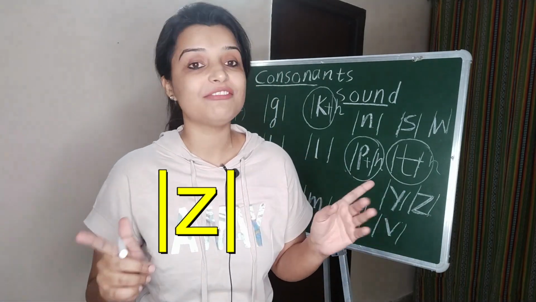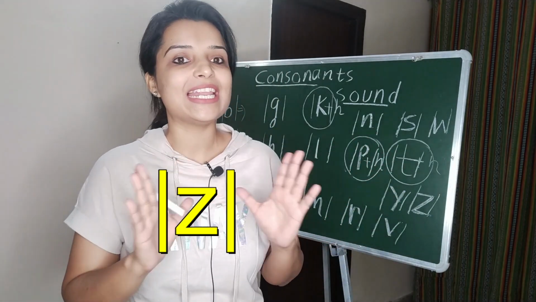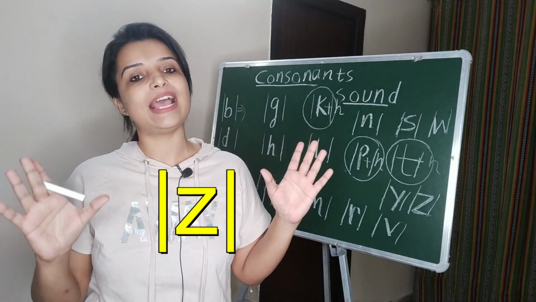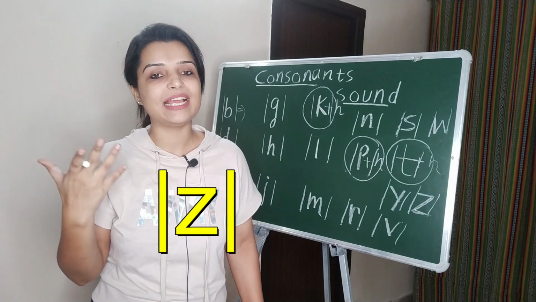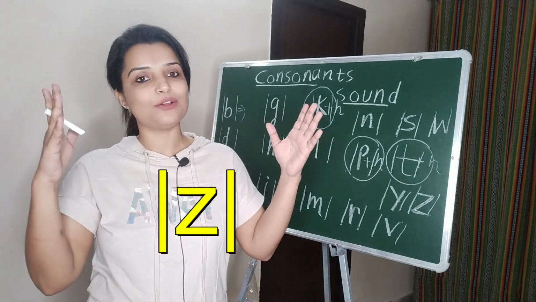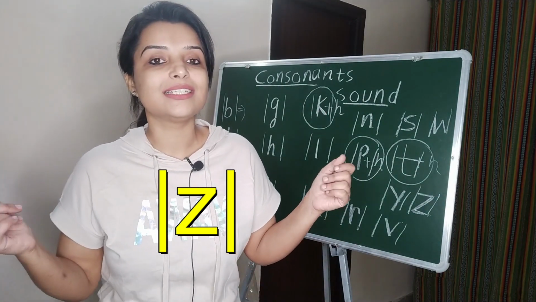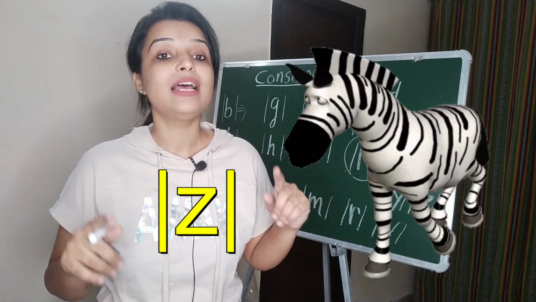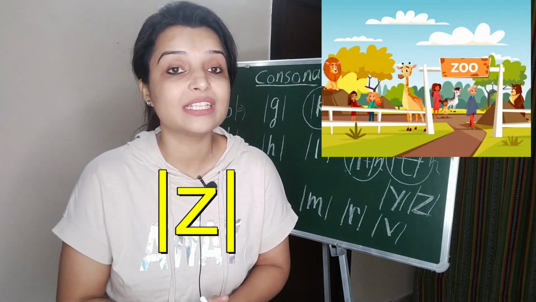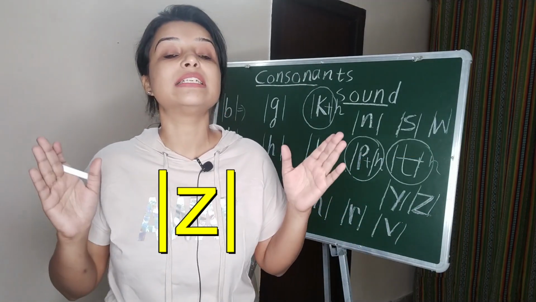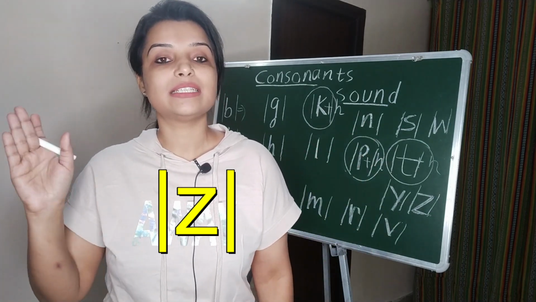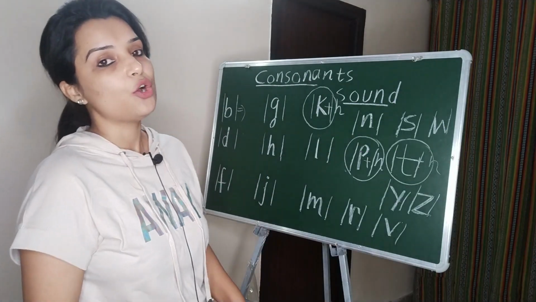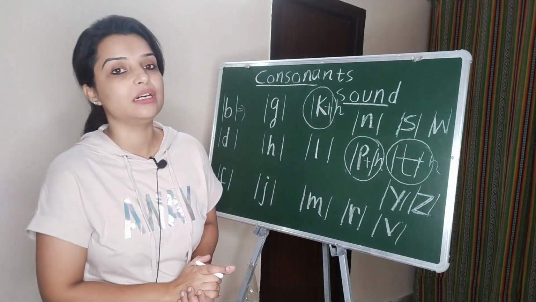Again, Z, one of my favorites. I never call Z as "zed" or "zee". It is into habit that I am always calling Z by its sound. So, Z, zebra, zoo. What is the sound of Z? It is Z, zebra. Okay, I hope the sounds are very much clear.